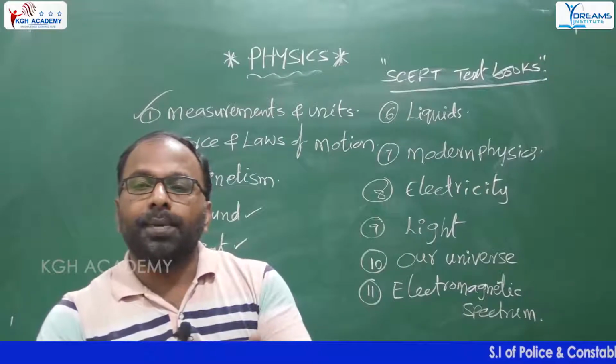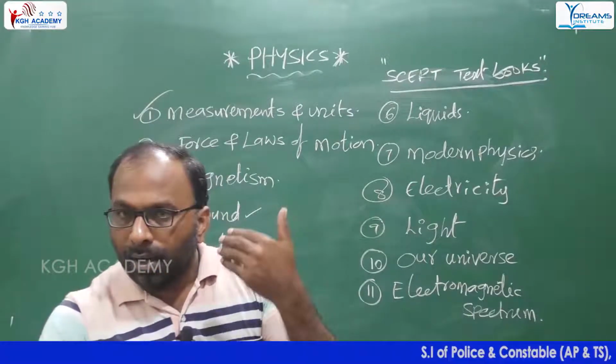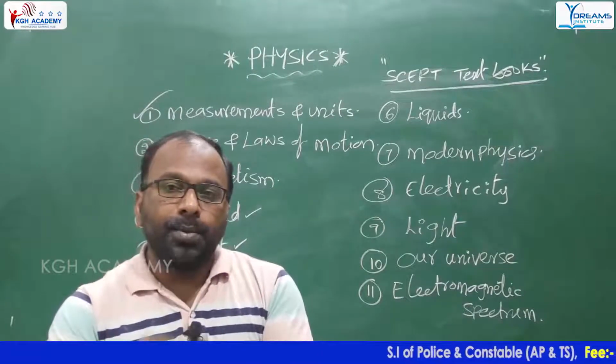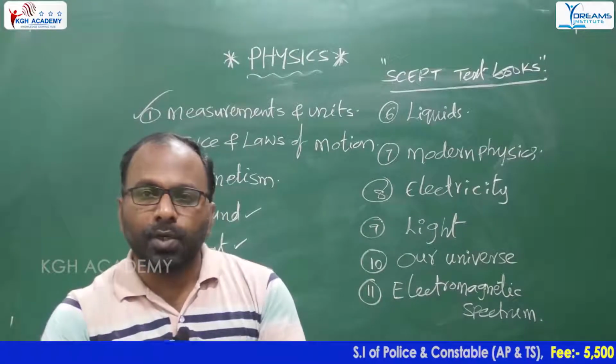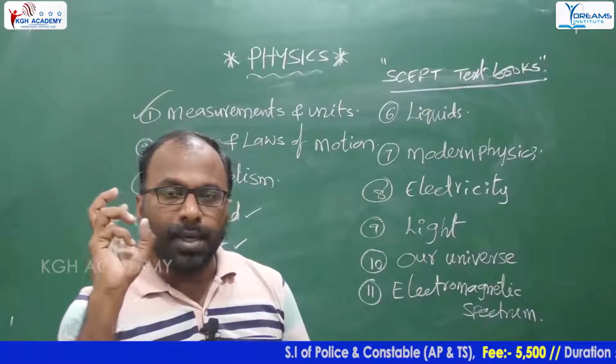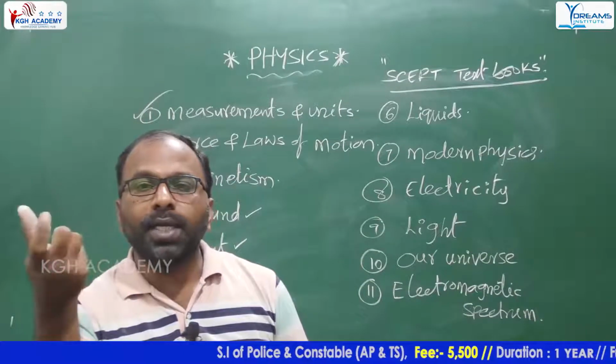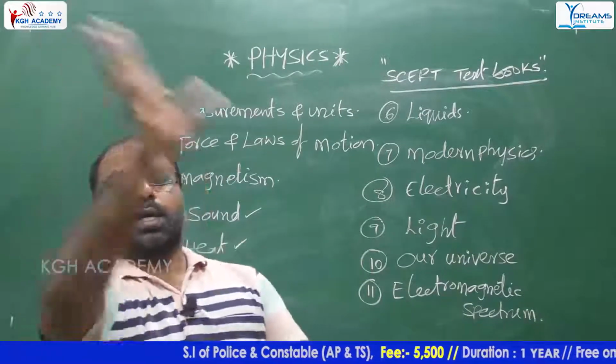Which of the following motions is there? Translatory motion, simple harmonic motion, rotatory motion. Rotatory motion rotates about one axis. A cricket player bowls a ball, throws a ball. Which of the following is there? In that, it is moving straight forward.